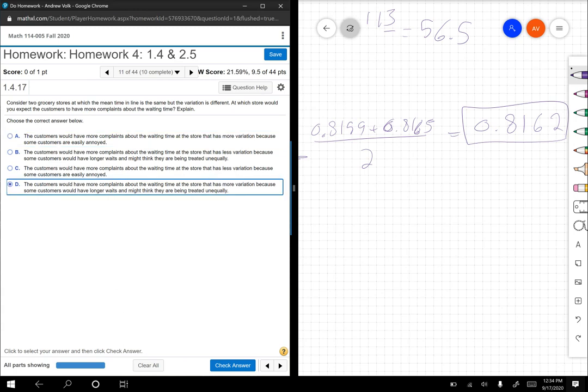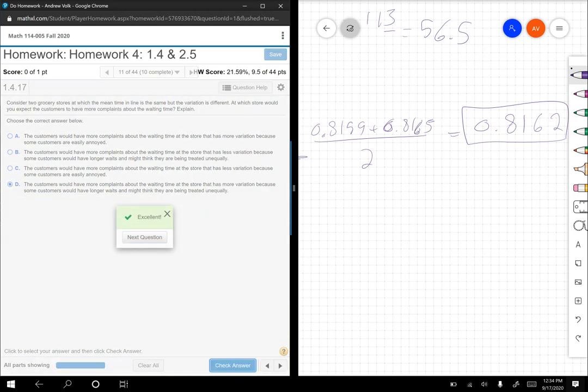So I'm going to check this last one. The customers would have more complaints about the waiting time at the store that has more variation, because some customers would have longer waits and might think they're being treated unequally because some people are getting out really quick. I'm going to like that one.